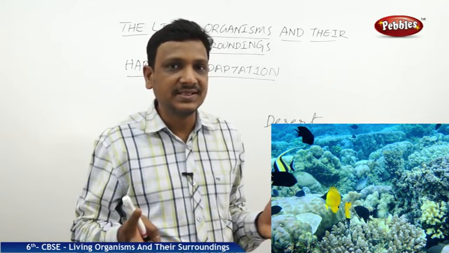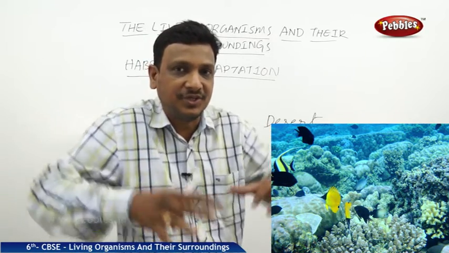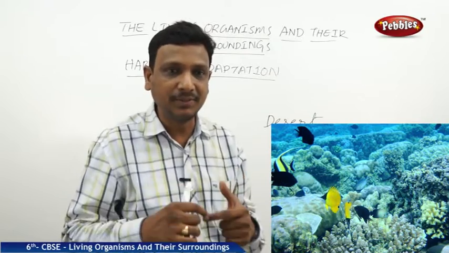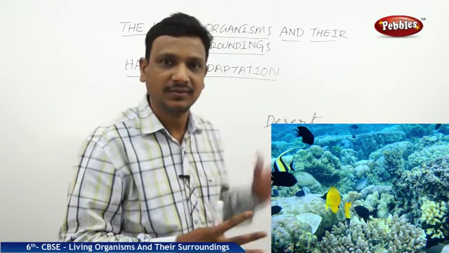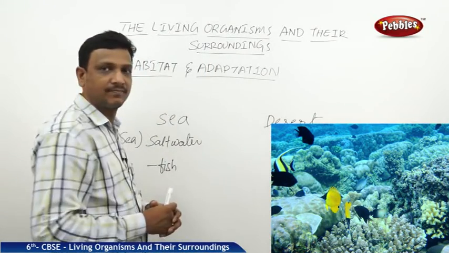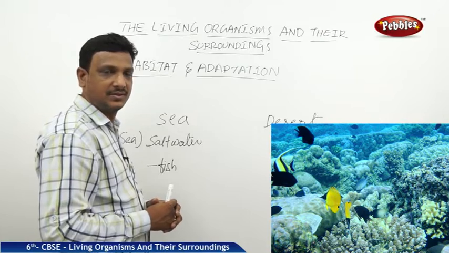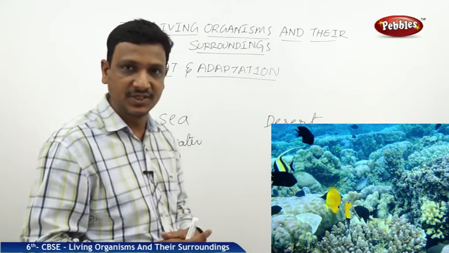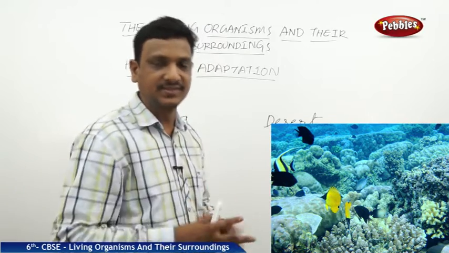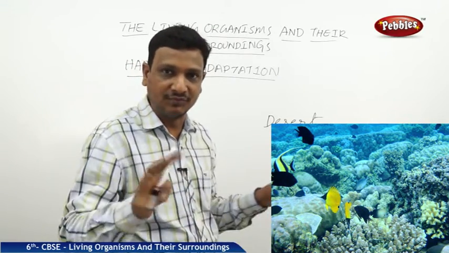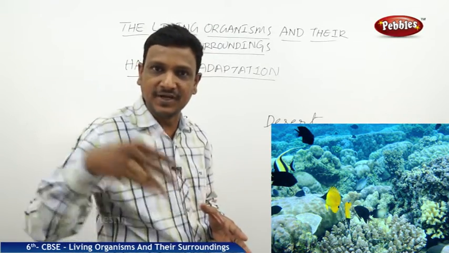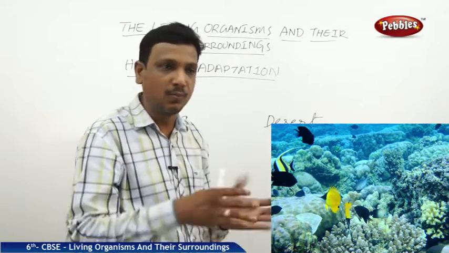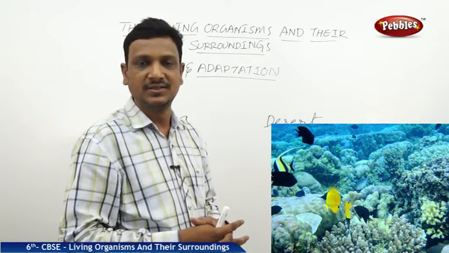So the fish has gained some special features or habits which help it to survive in the particular environment. Here the environment is sea. Fish have streamlined bodies to swim in the water. They have fins. They have sharp finned tails, so by that they can make movements in different directions.